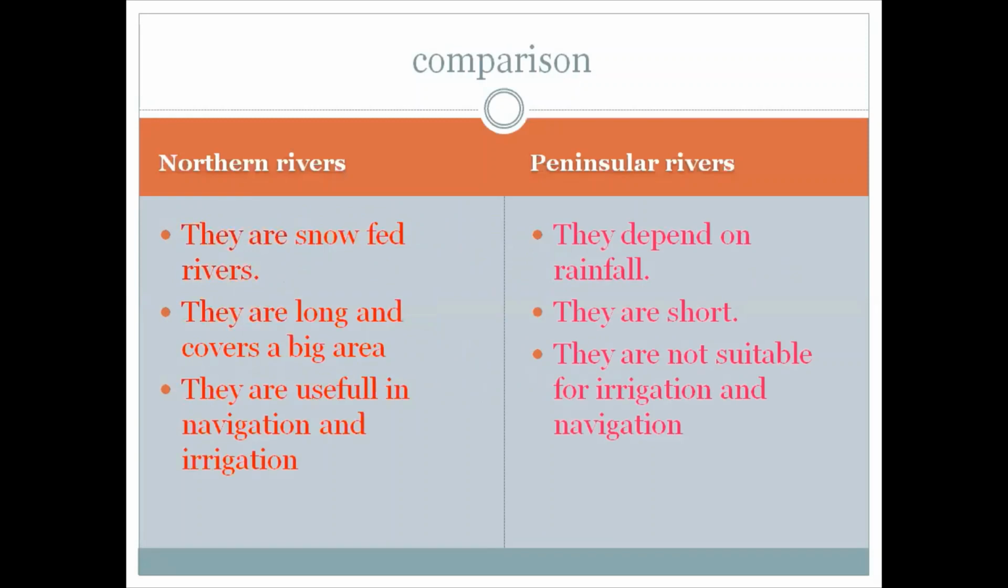Now the comparison between northern river and peninsular river. Northern rivers are snow-fed rivers, means they get water both from rainfall as well as from the melting of snow. Peninsular rivers depend on rainfall. Northern rivers are long and cover a big area, whereas the peninsular rivers are short. Northern rivers are useful in navigation and irrigation, whereas peninsular rivers are not suitable for irrigation and navigation because they get water only during the rainfall.